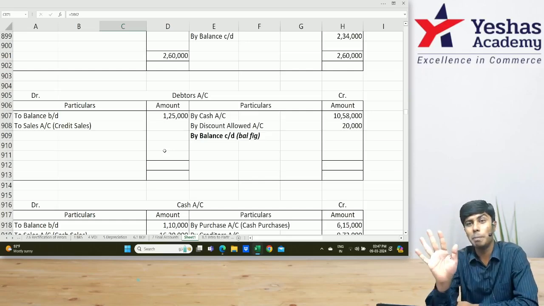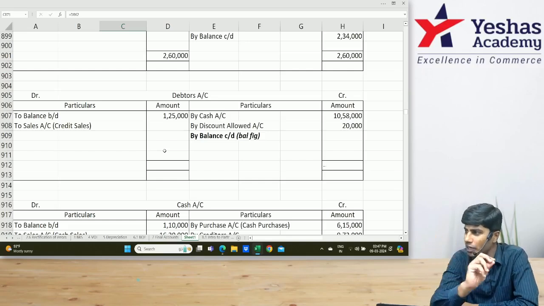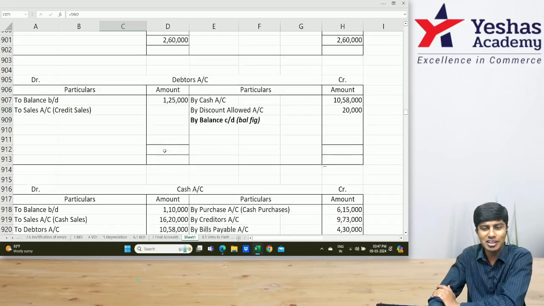But right now, what do we do? Patience. What should we do? We should see and then find. Is there another way to find out? Okay. Shall we stay a little more patient? Right now, we don't know, but we'll wait till then. Shall we? Come to the next ledger.